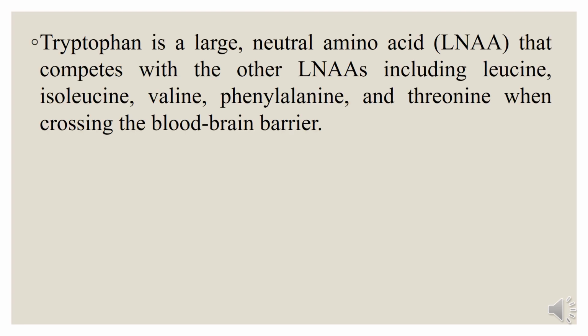The proteins are broken down into amino acids, and among these amino acids, tryptophan is a large neutral amino acid that competes with the other amino acids including leucine, isoleucine, valine, phenylalanine and threonine when crossing the blood-brain barrier. All these amino acids are also examples of large neutral amino acids. However, tryptophan is the largest and bulkiest of them all.